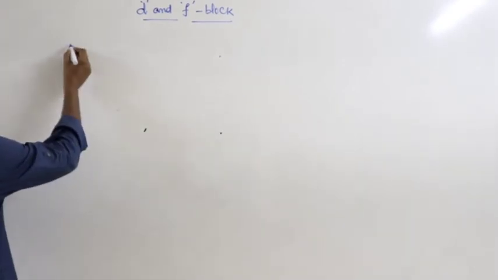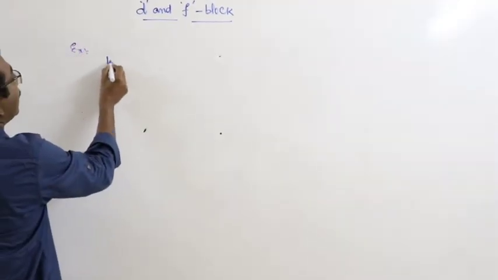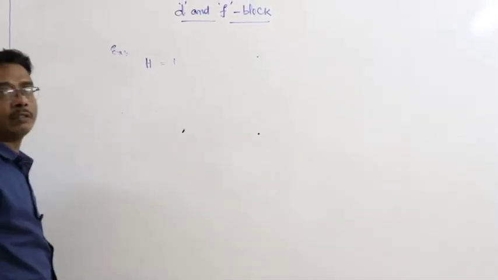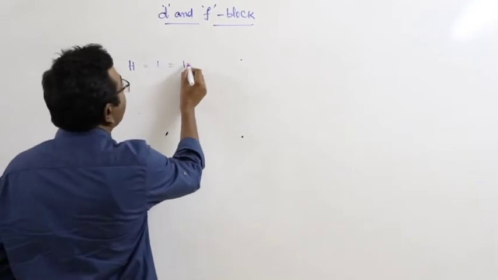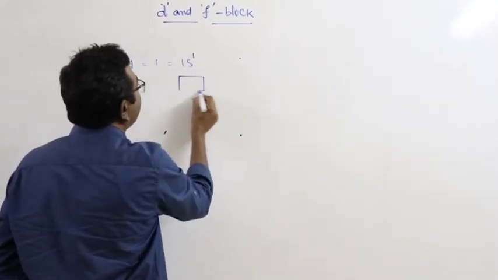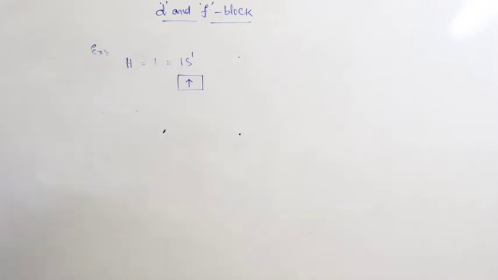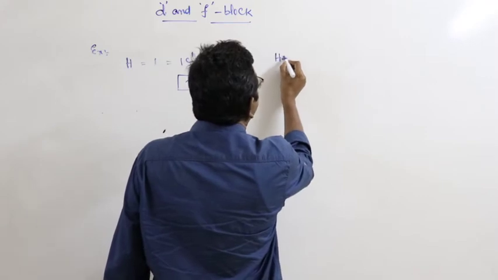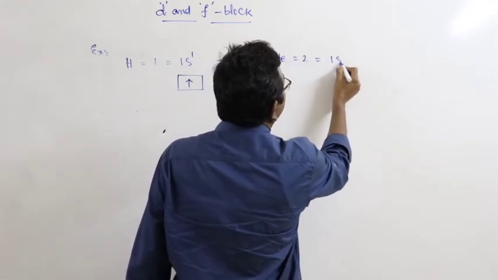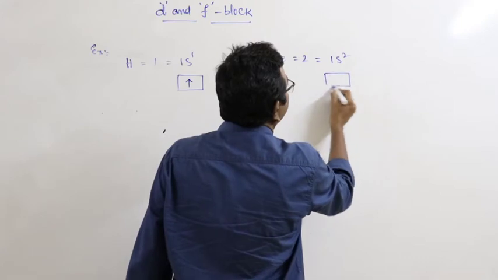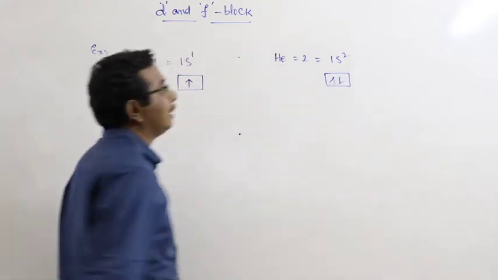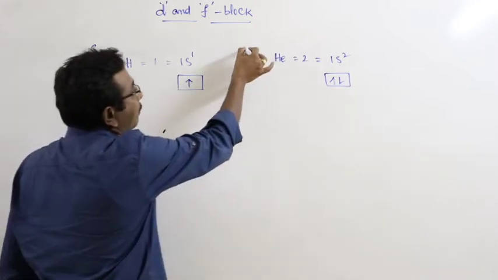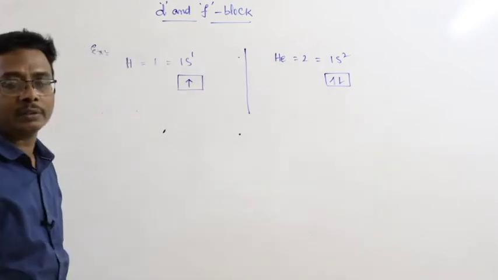Take for example, let us consider the element hydrogen. Here the atomic number of hydrogen is equal to 1 and its electronic configuration is 1s1. This is the electron present in hydrogen. And let us consider another element, helium, atomic number 2, electronic configuration 1s2. Here this is about the arrangement of electrons. What is the basic difference between these two elements?